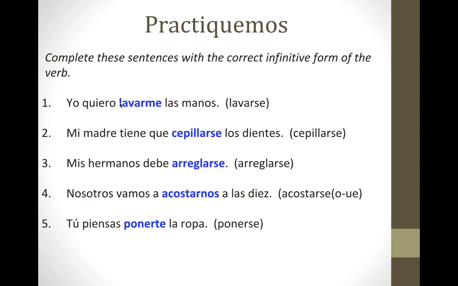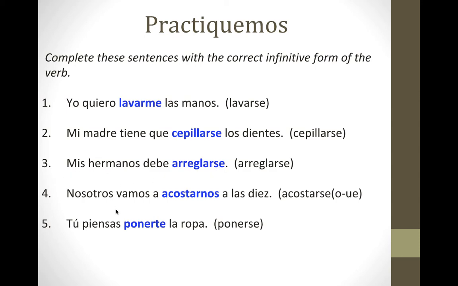Okay, number 1, I want to wash my hands. Quiero lavarme. Me matches the subject yo. Number 2, my mom has to brush her teeth. Mi madre tiene que cepillarse los dientes. This one got to stay cepillarse, okay, because it matches my mom. That's in the he, she box. Number 3, my siblings should get ready. Mis hermanos deben arreglarse. Again, this one got to stay as se because se matches mis hermanos.